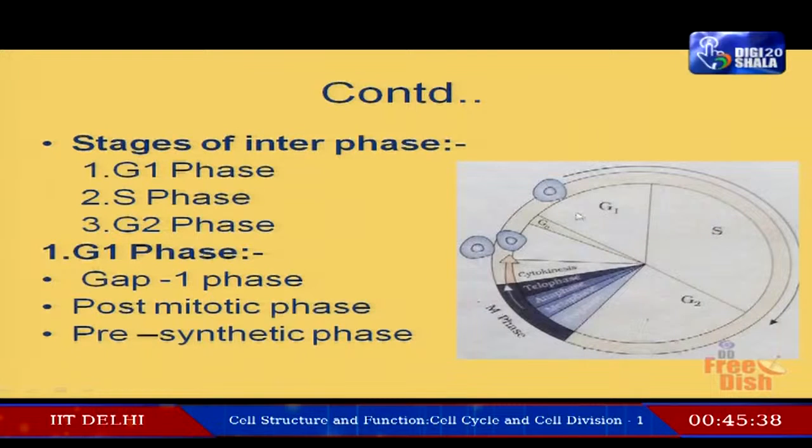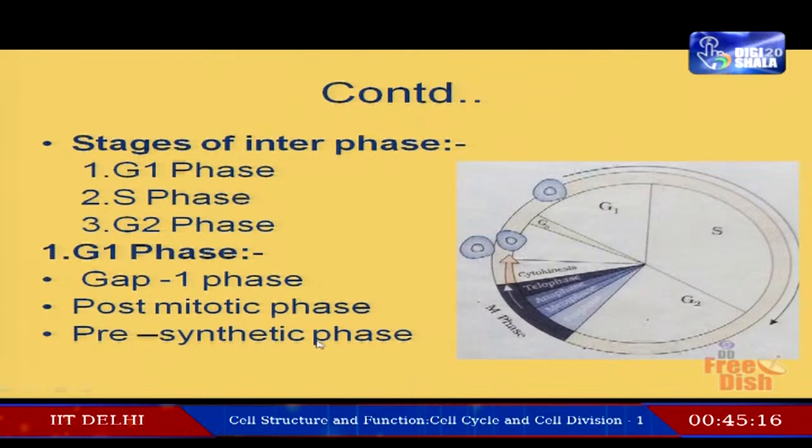So, it is post mitotic phase. Yes, you see here in this cell cycle, here you can see S phase, and before this S phase what you can see? Yes, G1 phase.